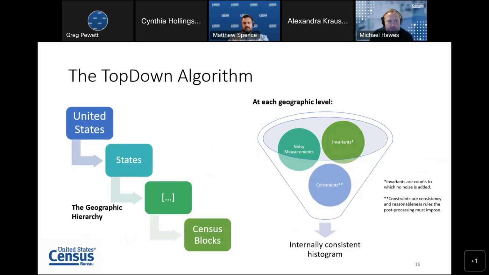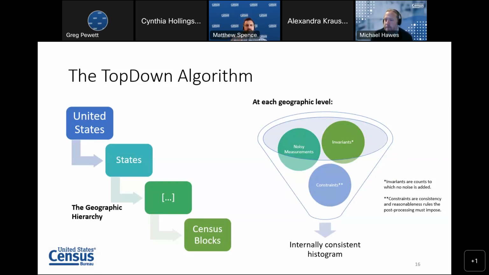Now, as the name suggests, the top-down algorithm works from the top down. It works along what's called the geographic hierarchy, beginning at the level of the total United States, and then progressing down each geographic level, post-processing each geographic level in turn. At each level, the algorithm takes that full suite of noisy measurements for that level of the hierarchy, along with a set of invariants and constraints.